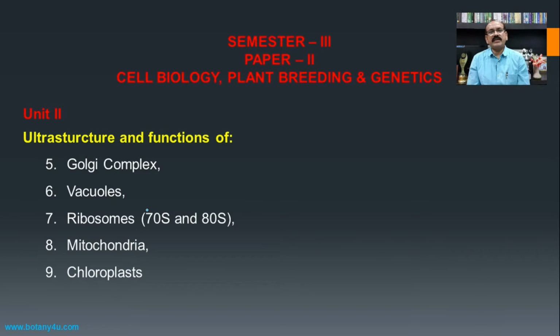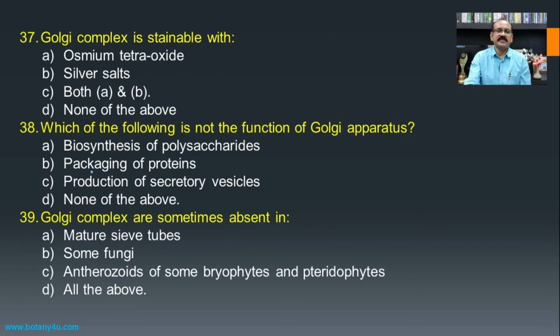In the second unit of this paper, there are some other cell organelles like the Golgi complex, vacuoles, ribosomes, mitochondria and chloroplast. We will see the questions based upon all these cell organelles. First one, the Golgi complex is stainable with? We must know the answers to such types of questions.